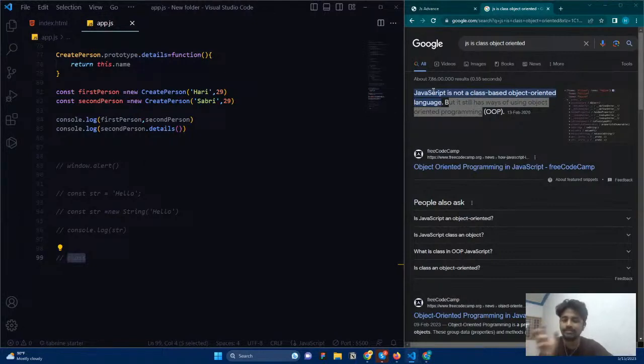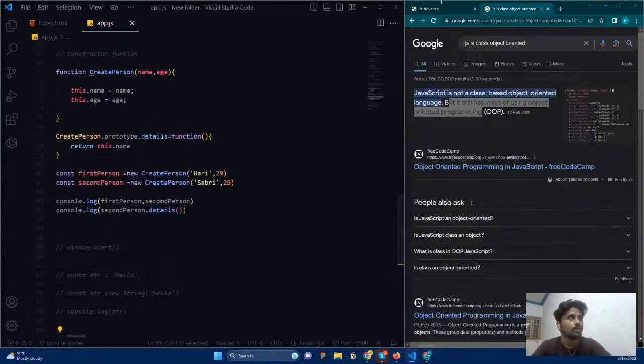But we can use object-oriented programming. So that is why I say that it's built on prototypes. If I use classes, it looks exactly similar to how it looks in other programming languages. But in JavaScript it is just a syntactic sugar. In other programming languages, classes are actual concepts. They are not syntactic sugar. Okay. So here classes are syntactic sugar for prototypal inheritance.